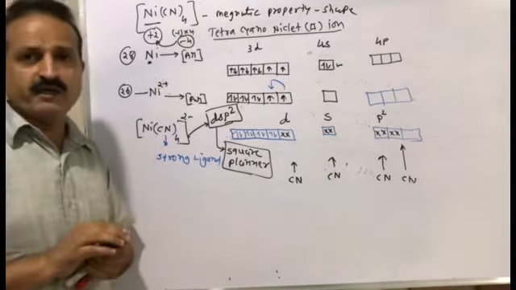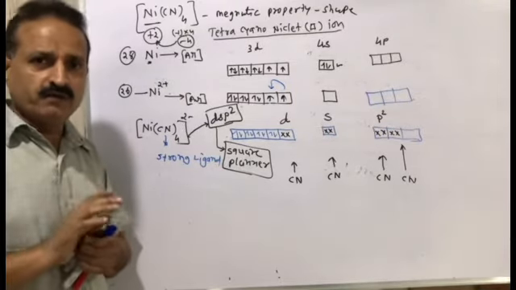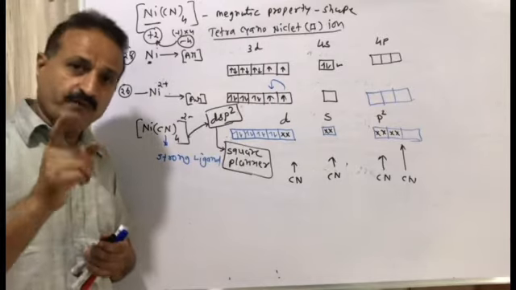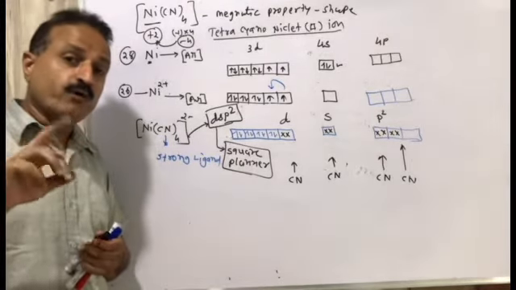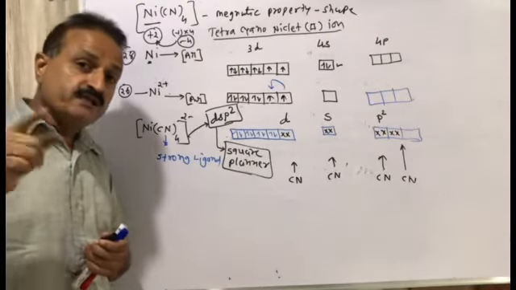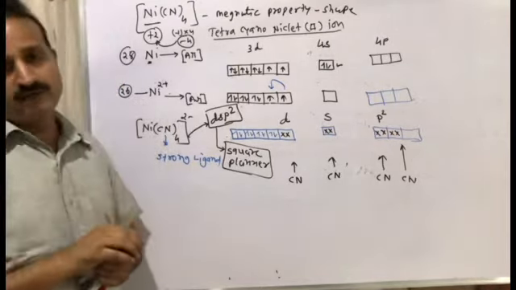You all know the property depends on whether a single electron remains. If no single electron remains, the property will be what? It is diamagnetic or paramagnetic, you just decide.